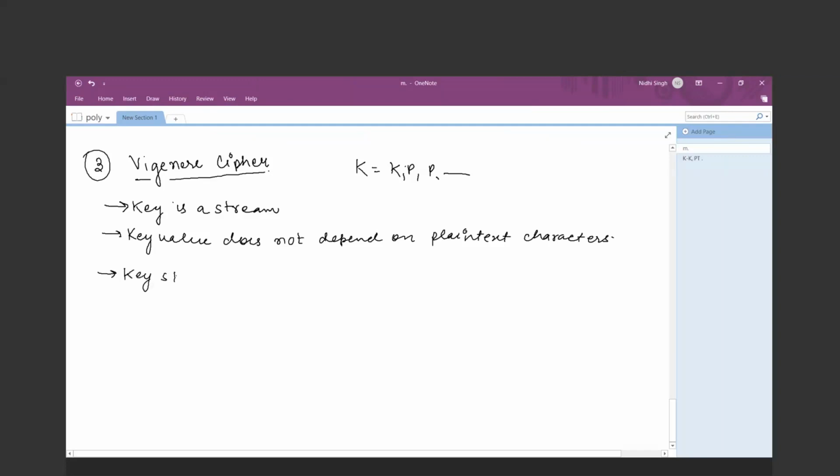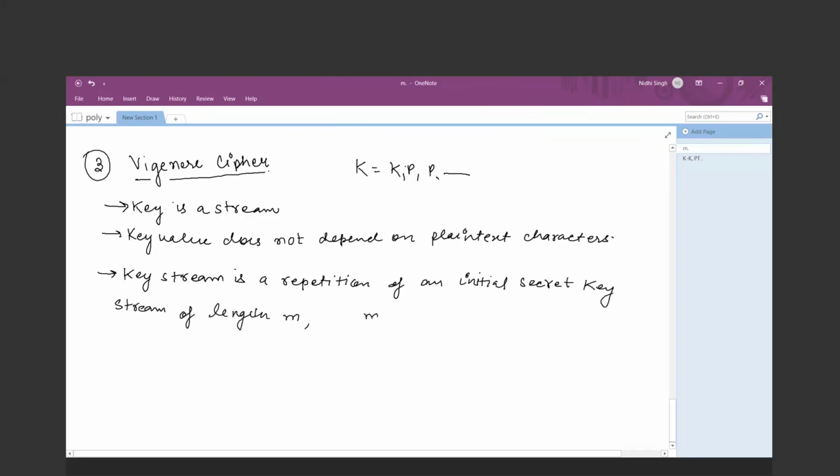The key stream is a repetition of the initial secret key stream of length m, where value of m should belong to this range.